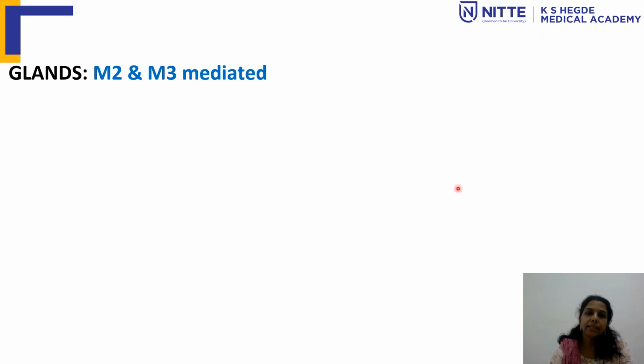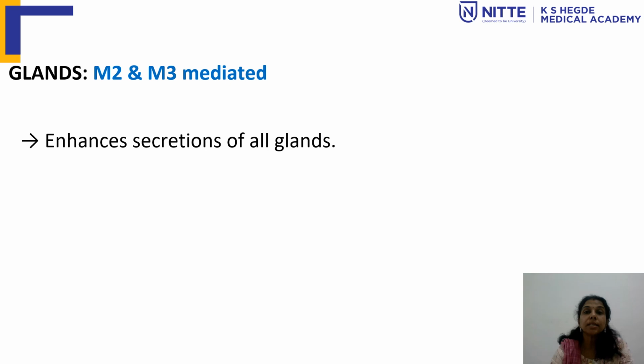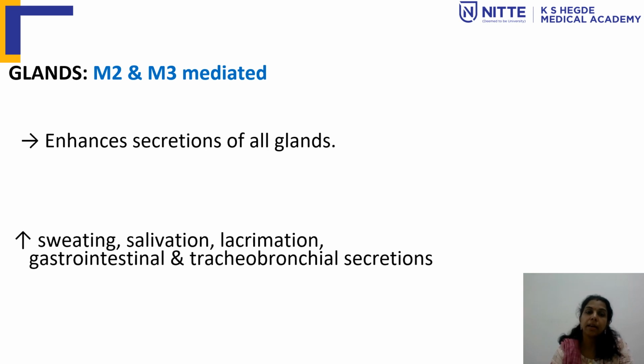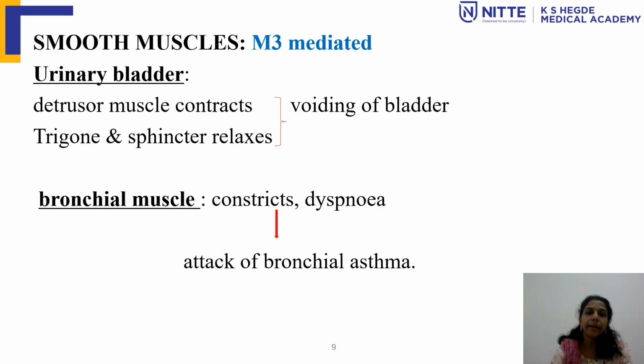So in the glands, it is mediated through M2 and M3. It enhances the secretion of all the glands. All the gland secretions will increase, which can lead to increased sweating, salivation, lacrimal secretion, GI secretion, and tracheobronchial respiratory secretions. So all these actions are mediated through M2 and M3.